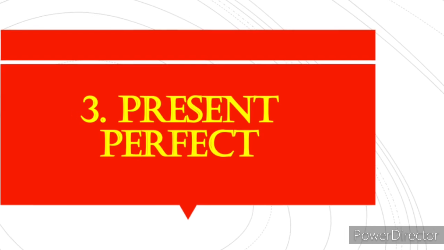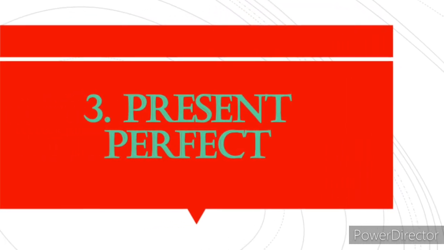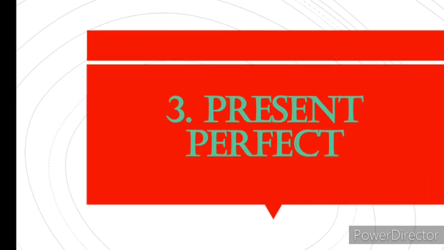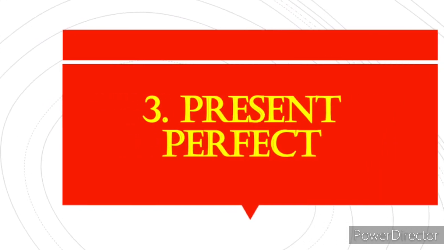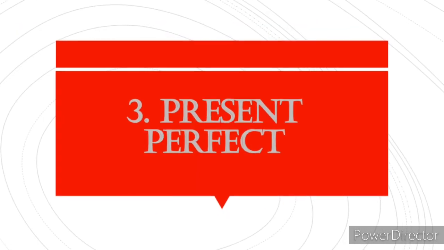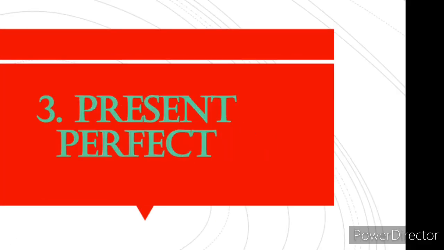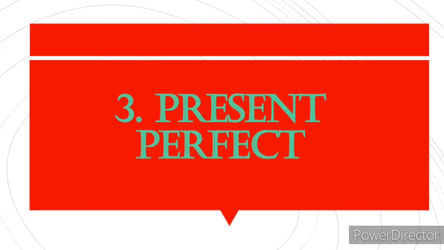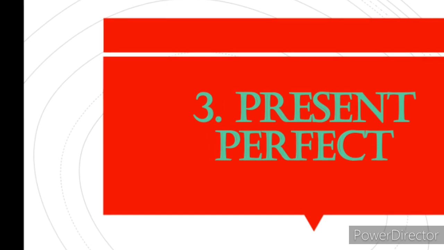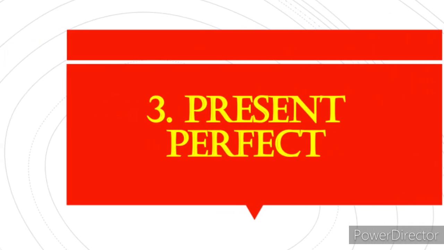Next use, activity in the past and is still continuing. For example, he has been an officer in this firm for 4 years. Next example, they have cultivated this land since 1989. With the verb be, present perfect refers to an experience. I have been to England. It means I was there in England for some time.